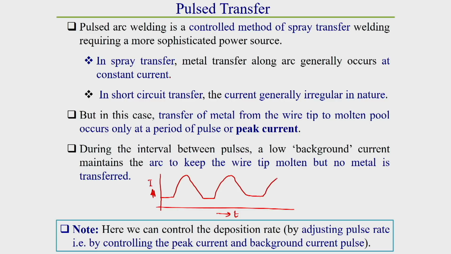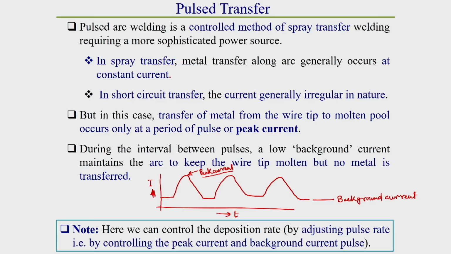Here I am just showing some sort of things. Here in the pulse, this is called peak current, and this is called background current, which I have already discussed in case of the pulse mode power source. There I have discussed this thing. Here also again I am showing.